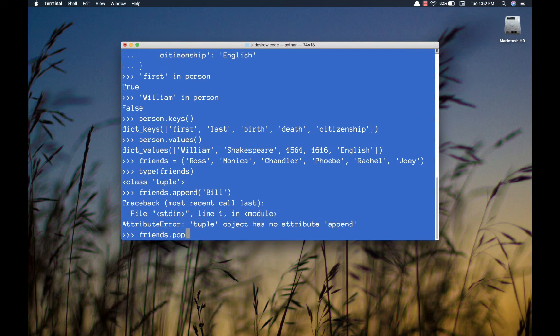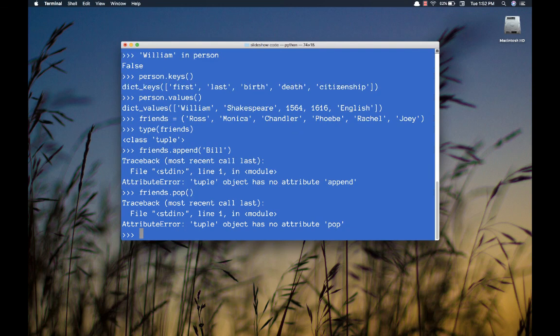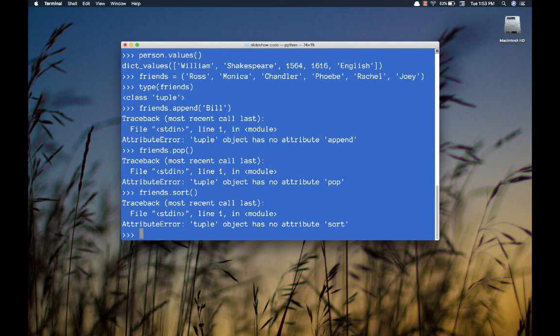If I try to pop somebody off the list and get rid of some friends, again, the tuple object doesn't have an attribute or a behavior called pop. And in fact, if I now even try to sort them, the same thing. I can't do that. Don't even try. So again, what this tells us is that a tuple is immutable and that I can't make any of these changes. If I did need to make these changes, I could convert that stuff over to a list, right?